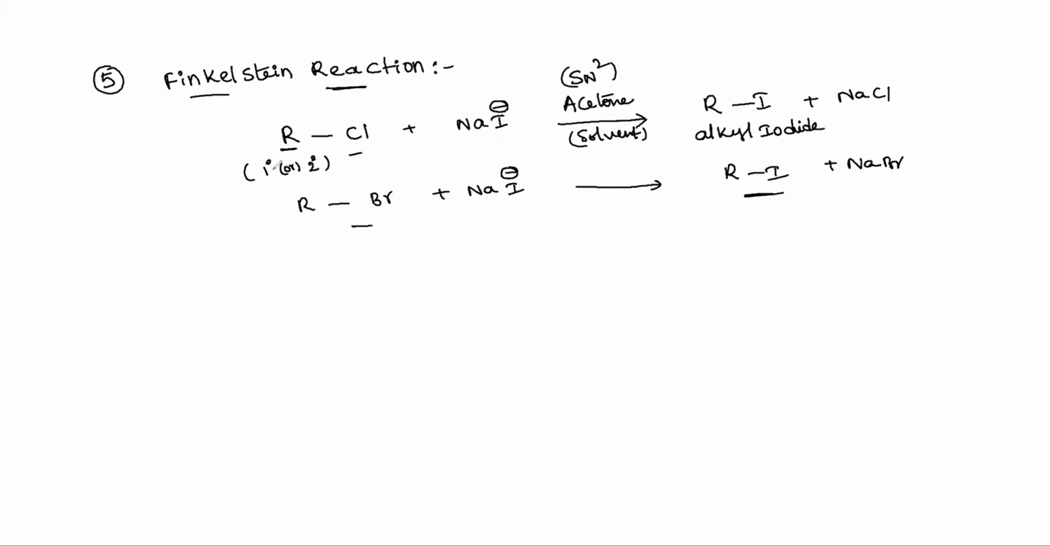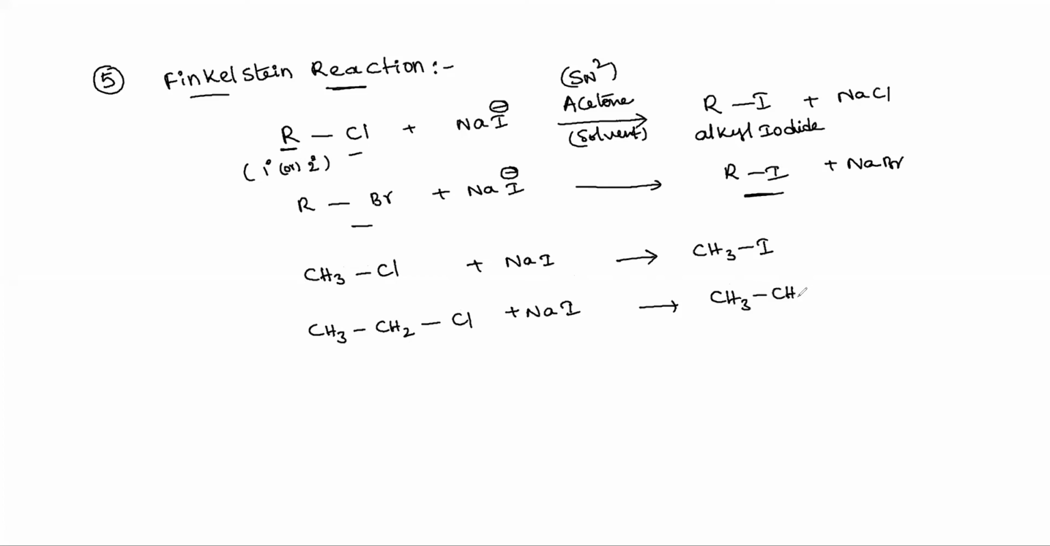Okay, students, for R you can take CH3 or any alkyl group, such as CH3Cl or CH3CH2Cl, ethyl chloride. They react with sodium iodide, and we get the corresponding alkyl iodide: CH3I, methyl iodide. Or chloroethane, ethyl chloride, reacts with sodium iodide and produces ethyl iodide, CH3CH2I. This reaction is known as the Finkelstein reaction.